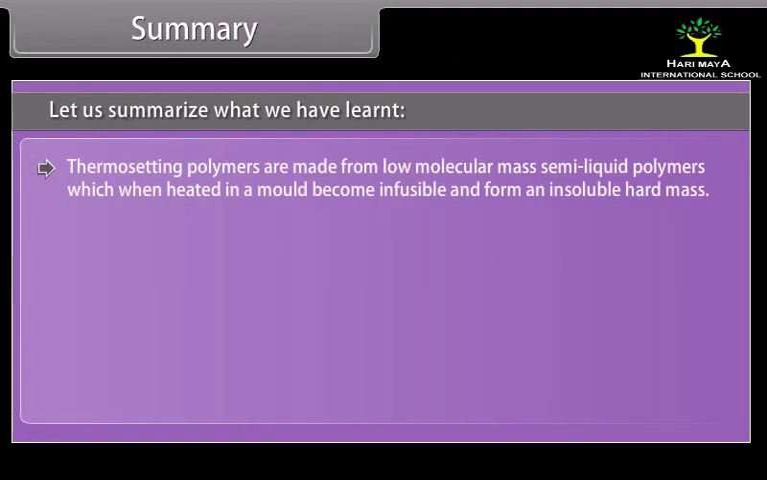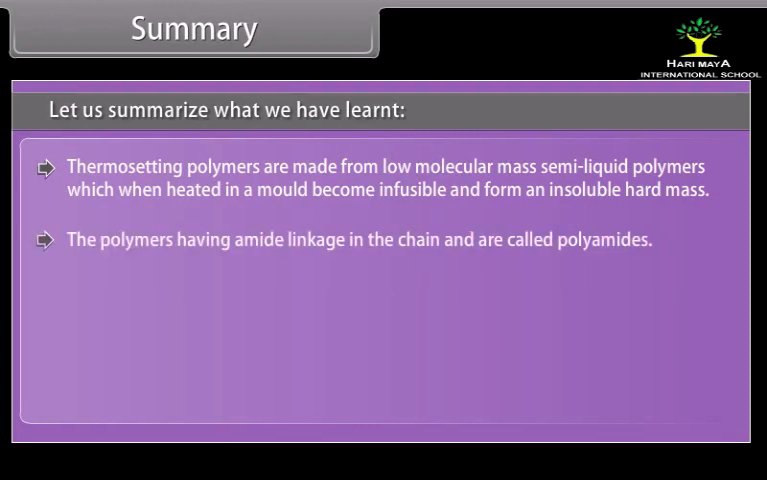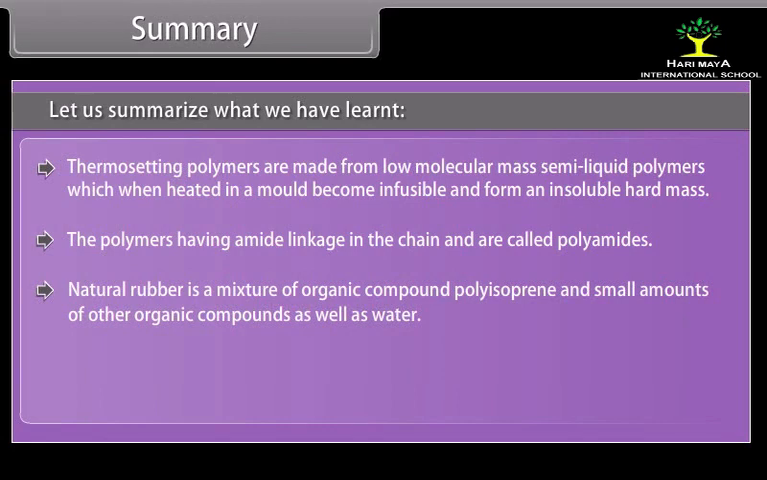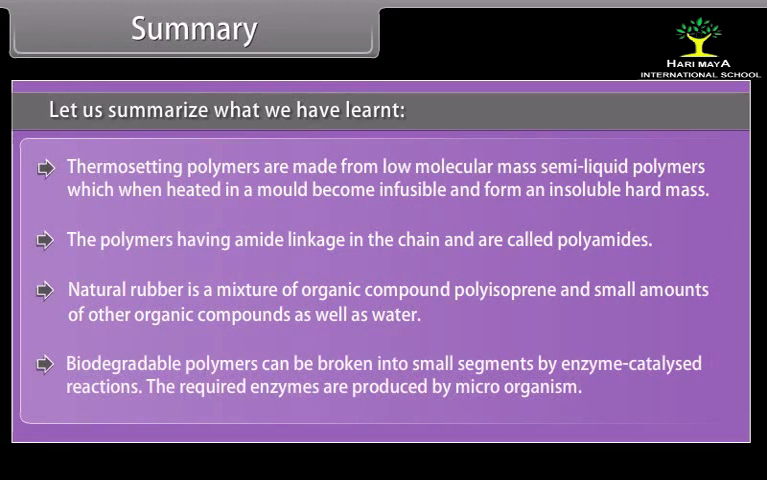Thermosetting polymers are made from low molecular mass semi-liquid polymers which when heated in a mold become infusible and form an insoluble hard mass. The polymers having amide linkage in the chain are called polyamides. Natural rubber is a mixture of the organic compound polyisoprene and small amounts of other organic compounds as well as water. Biodegradable polymers can be broken into small segments by enzyme-catalyzed reactions. The required enzymes are produced by microorganisms.